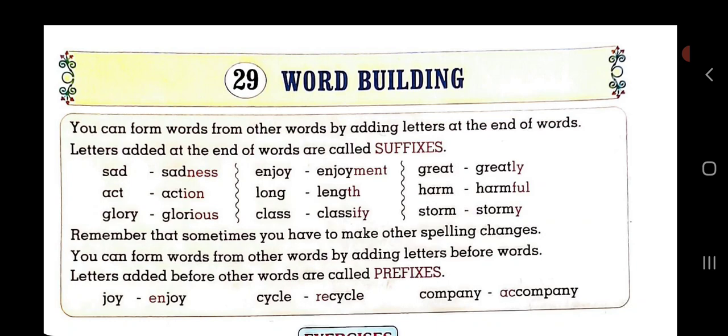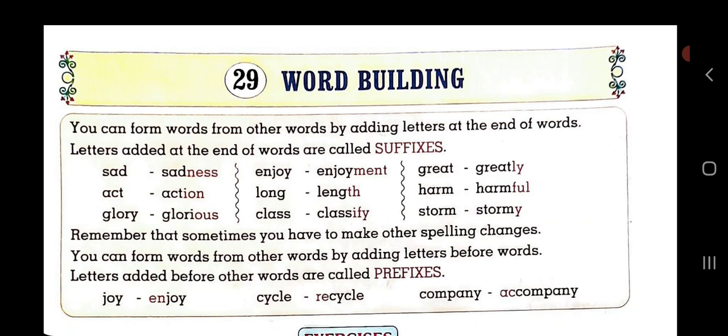Let's see the example. Here the word is sad. If we add ness, then the adjective becomes a noun, sadness. Then the verb enjoy. If we add ment, then the word will be enjoyment. When we are adding ment to enjoy, then the verb becomes a noun.